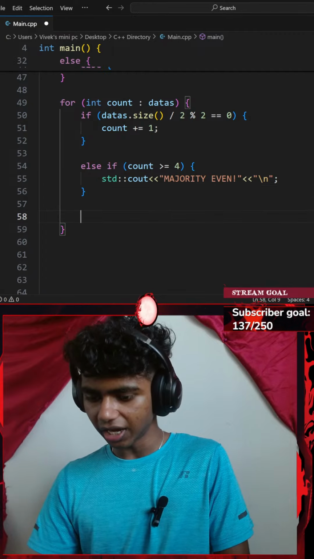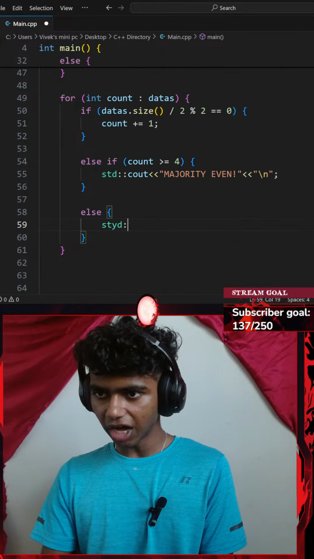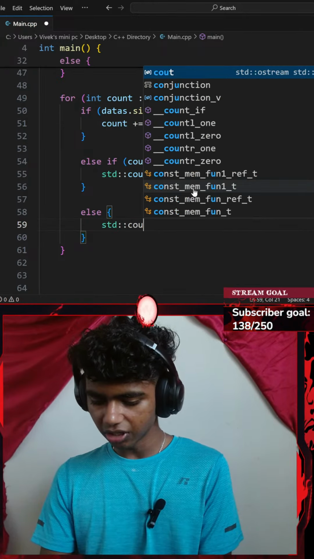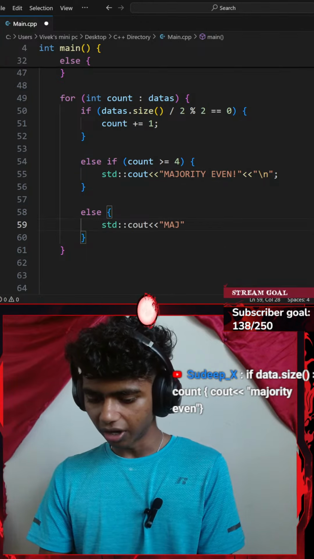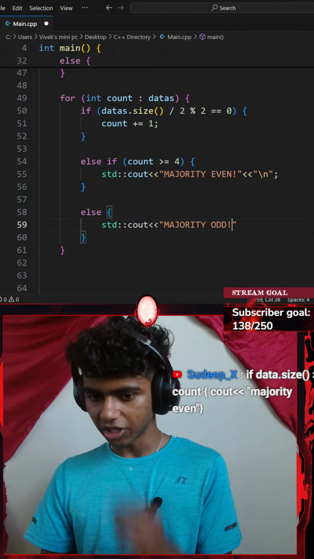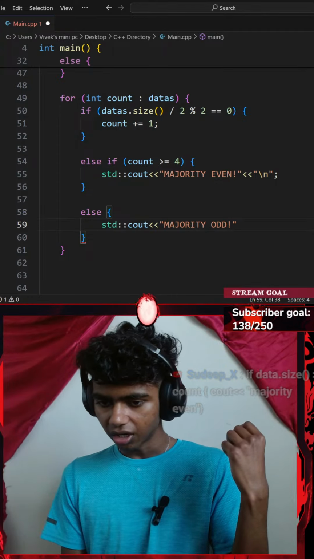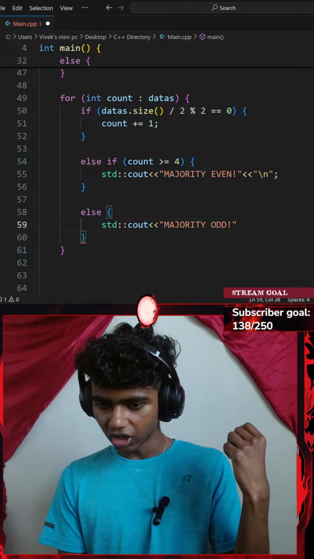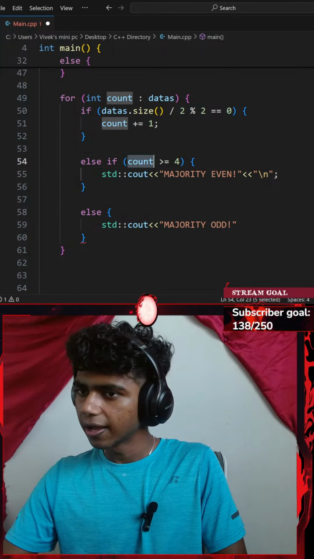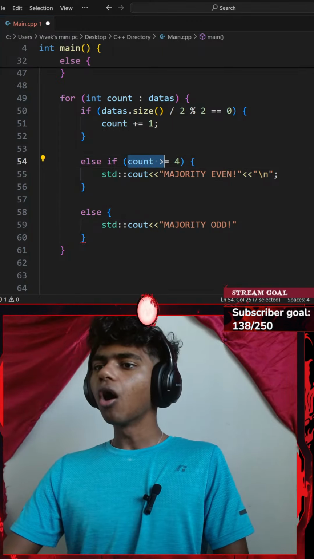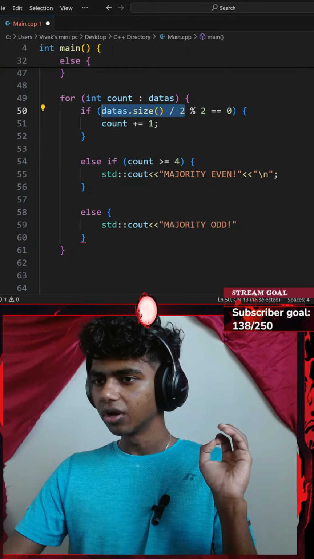Okay, and then let me go ahead and add an else clause. Else, let me print something else or add another standard console output. So I'll go with standard console output with an insertion operator. This is going to say something like "majority odd!". If data.size is greater than count, console output with an insertion operator "majority even". If data.size is greater than count. Oh, okay, because data.size is currently 4. Okay, I could do that as well.